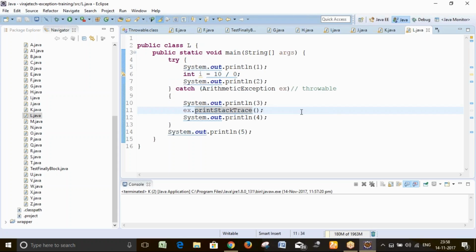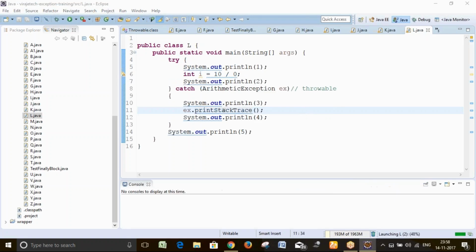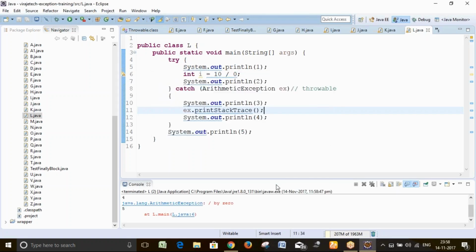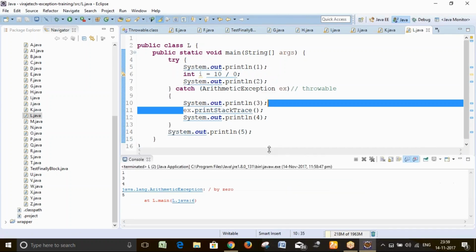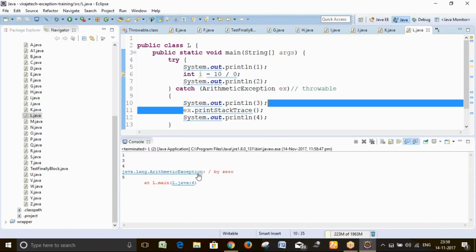Now run this. See here, this will throw the exception. Then 2, then 3, then es.printStackTrace. So 1, 2, 3, this is where the exception will occur, divide by 0, and it gives line number 6.